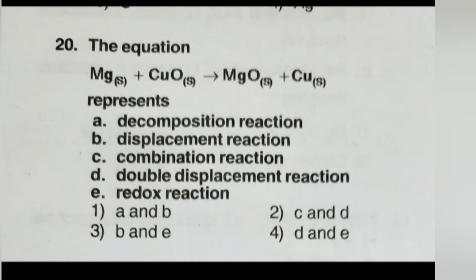So, in this reaction we can see displacement reaction. Displacement we can easily see in this equation. Along with that, there will be loss of electrons and gain of electrons. That is, redox reaction is also undergoing simultaneously. So, third option is the right answer.